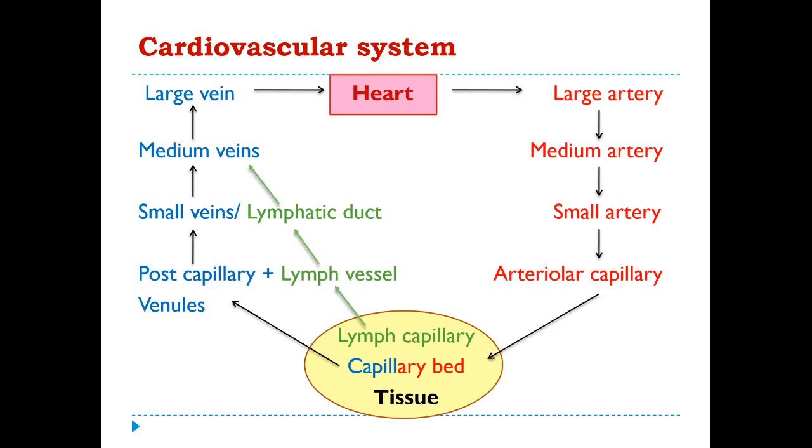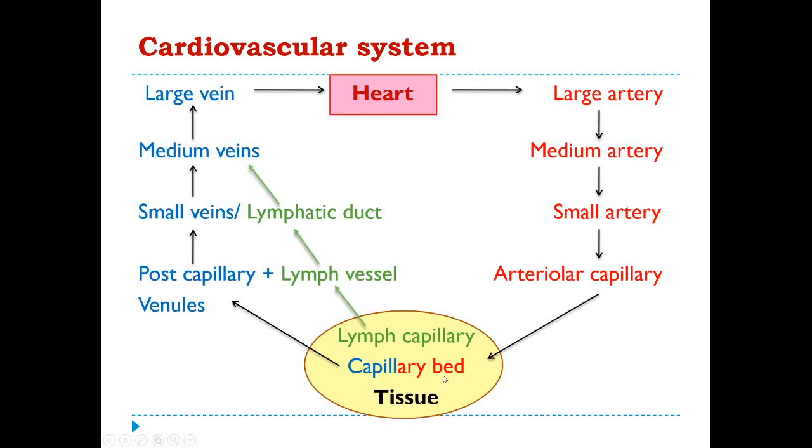Now, this is the total picture of the cardiovascular system. We all know that from the heart, the large arteries are coming. The large arteries will be distributed and branched to form the medium-sized arteries. The medium-sized arteries will again divide to form the small arteries. From the small arteries, the arterioles and capillaries will come. And then these small arterioles will enter into the tissue and give the oxygenated blood